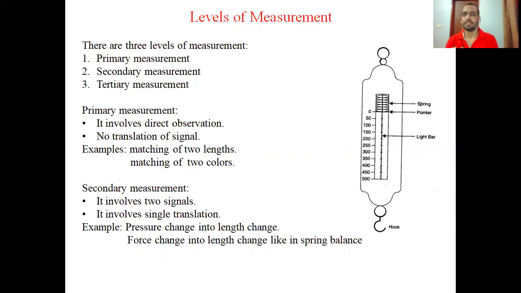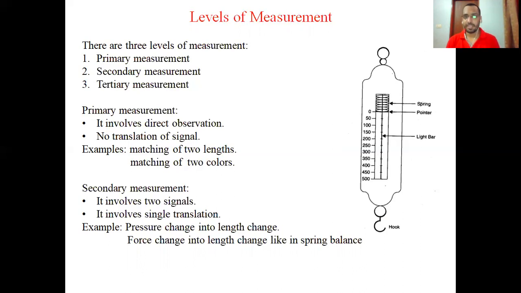It involves direct measurement, matching of two lengths. If you want to know which length is bigger or smaller, you need to compare two lengths. Then matching of two colors. If there are two colors and you want to tell by viewing the color which one is more hot, the more red hot body has the more temperature. So this is only direct observation. So this is the example of primary measurement.